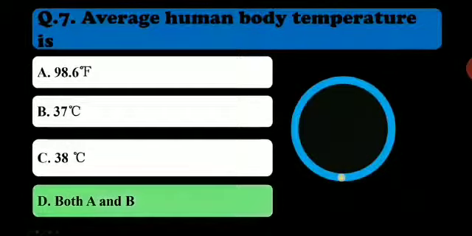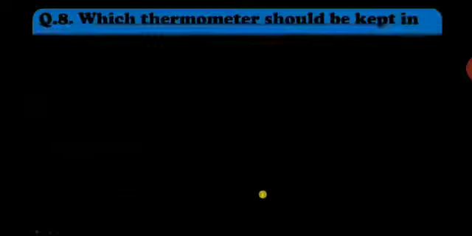So the right answer is both A and B, because in degrees Fahrenheit it can be 98.6 degrees Fahrenheit if you're taking that scale, and if you're taking the degree Celsius scale, then it will be 37 degrees Celsius. So both A and B are right.